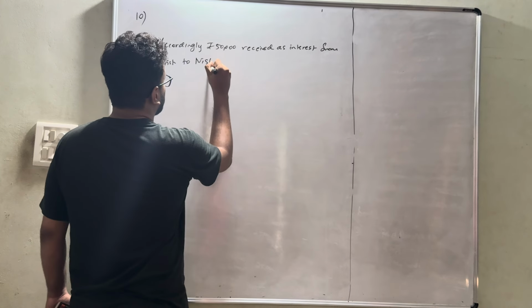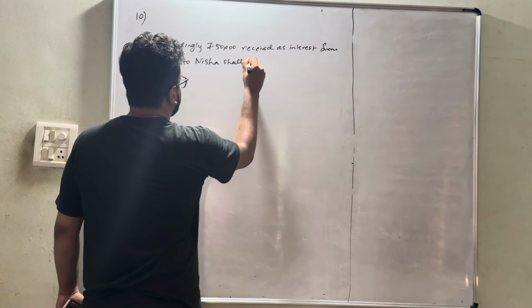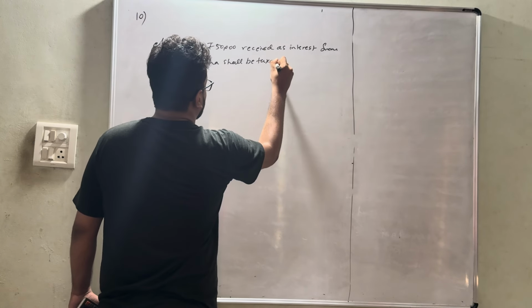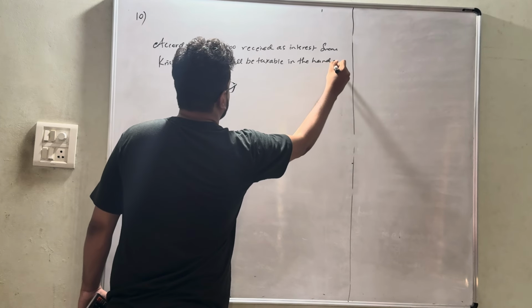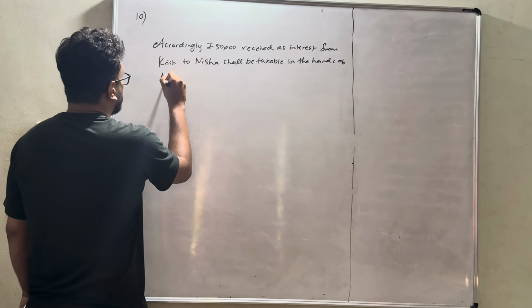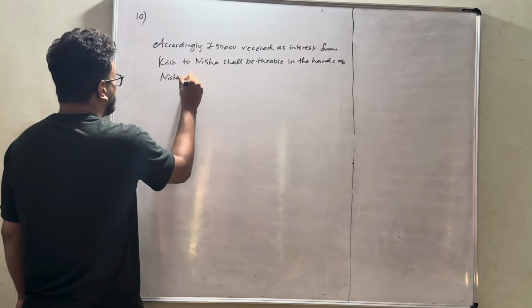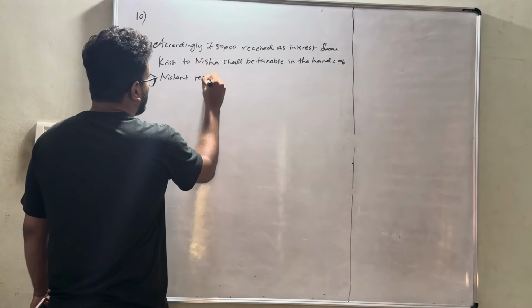To Nisha shall be taxable in the hands of Nisha. What is the reason?